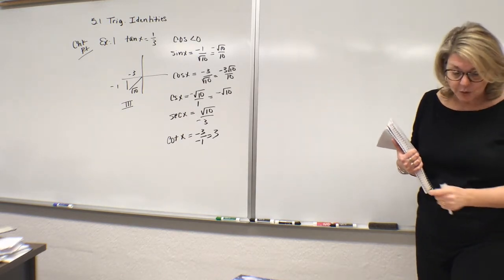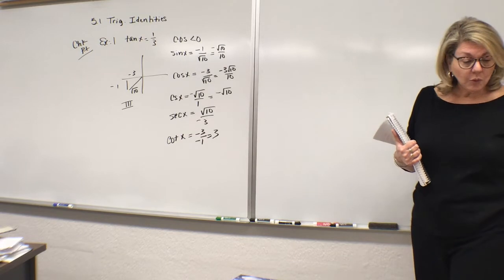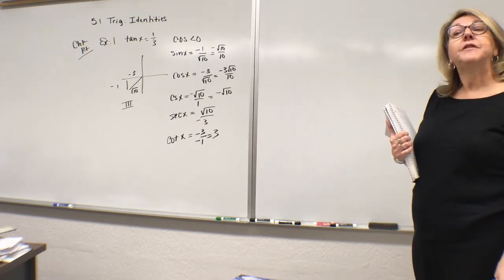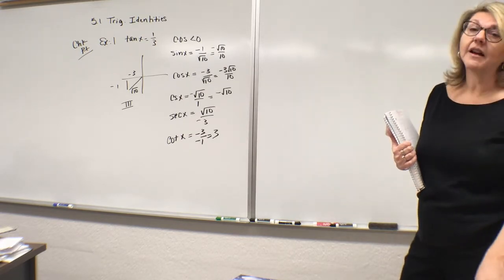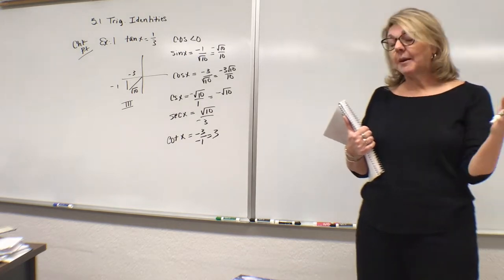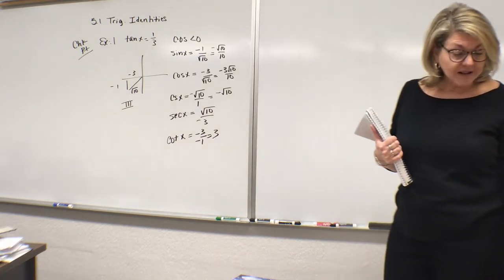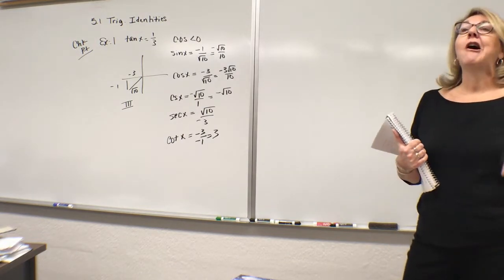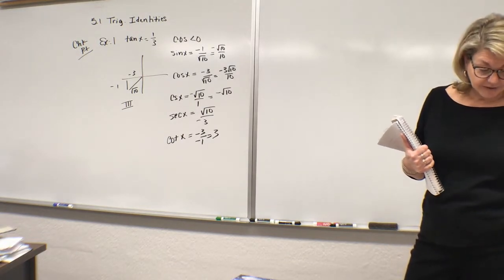We're going to continue with this in chapter 5. You will notice on page 350 of the textbook, all of the identities have been assembled in one place. They were sprinkled throughout chapter 4, but they've all been assembled for your viewing pleasure on page 350.